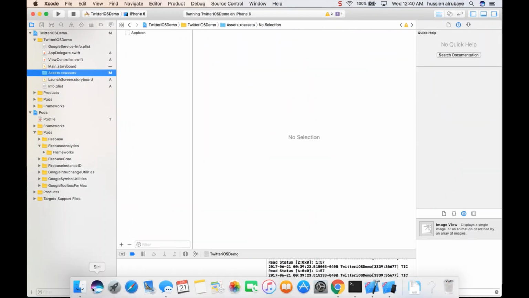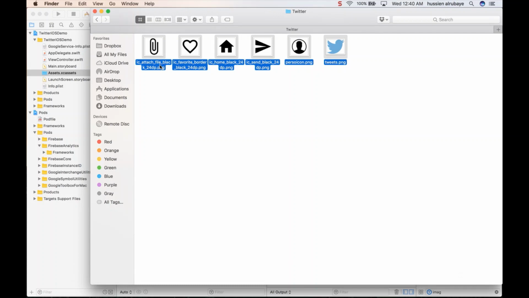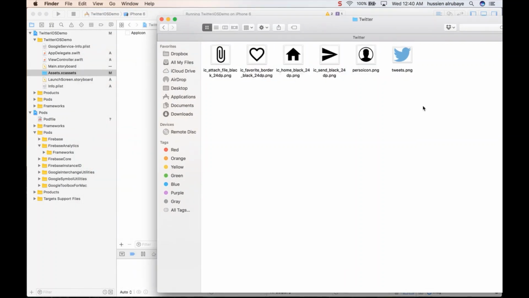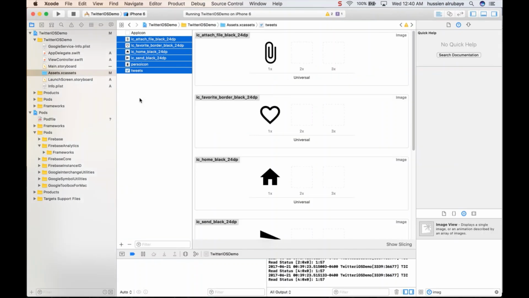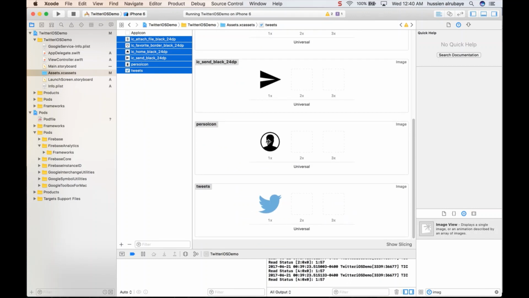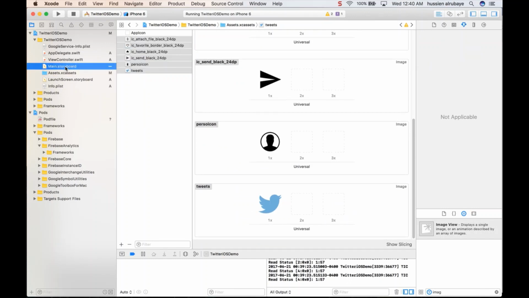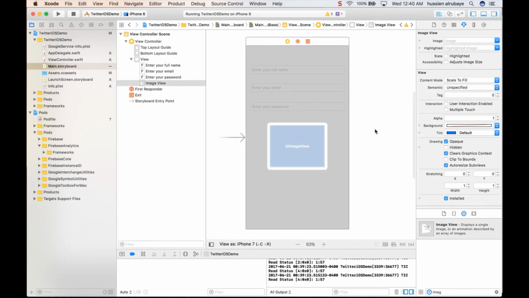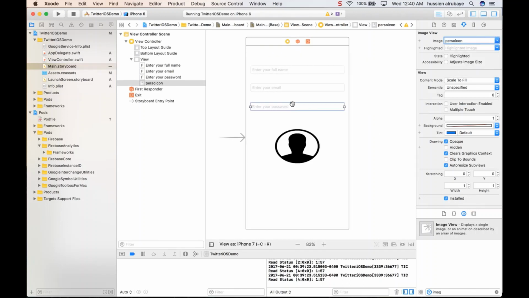But let me make sure, going to the assets part, and just give some name here for these, making sure the name is accepted there. If not, maybe you will have a problem, but let me just drag and drop, so make sure. I don't think I have a problem, I think I'm okay. So I need this person icon to start using it for this image. Going here, look for person icon, bam, I'm done. This one needs to be aspect fit, which I think will be better.